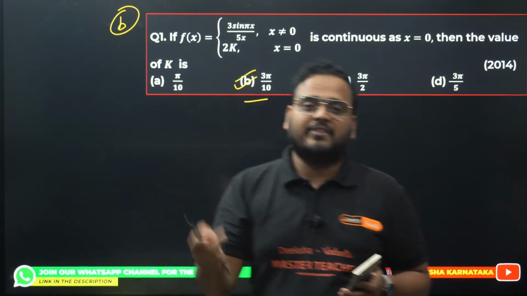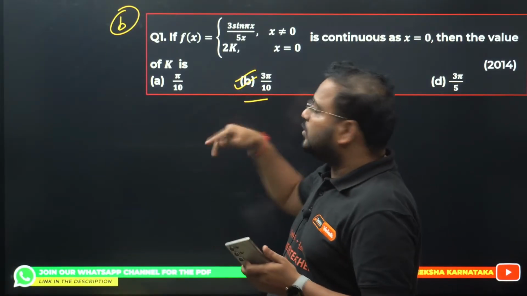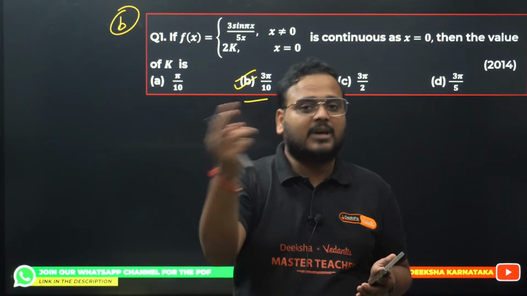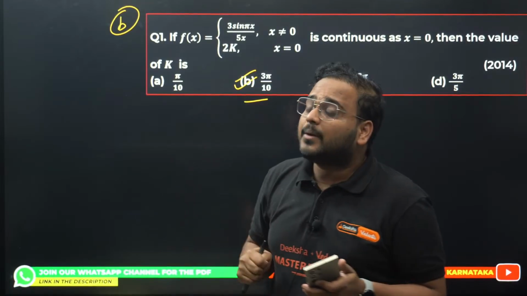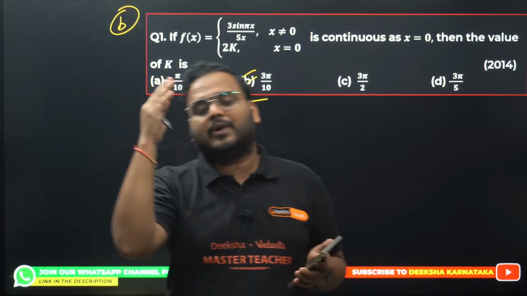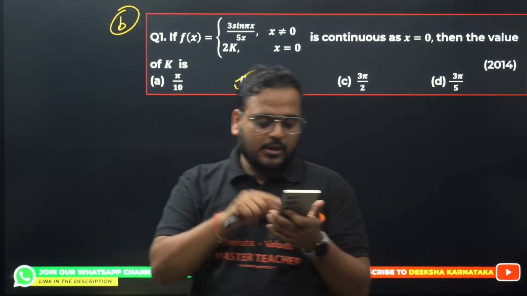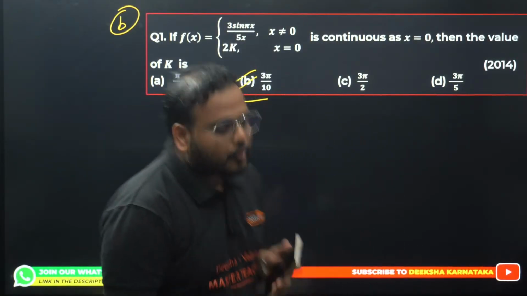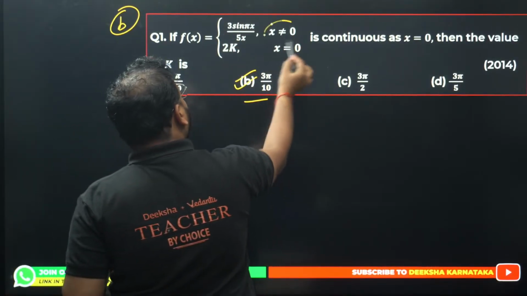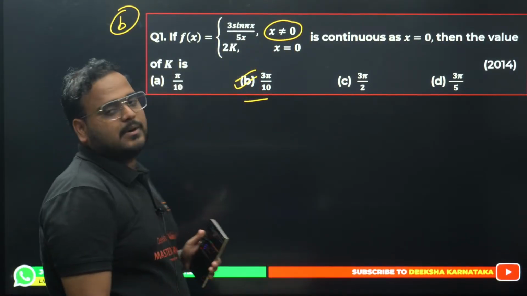In the year 2025, they asked a question on the basis of both. They can either combine them, like a definition of continuity where the limits are equal to the function value, or they can ask you on the definition of differentiability, where they ask you to find LHD, RHD and check your results. Okay, so how do you solve this question? For all of you who don't know how to solve it, it's okay. The function value when x is not equal to 0 is given as 3 sin(πx) upon 5x.